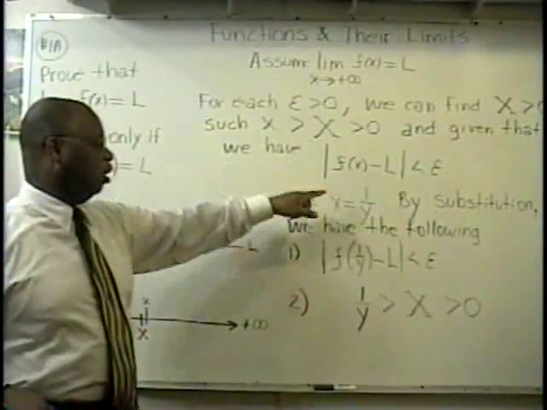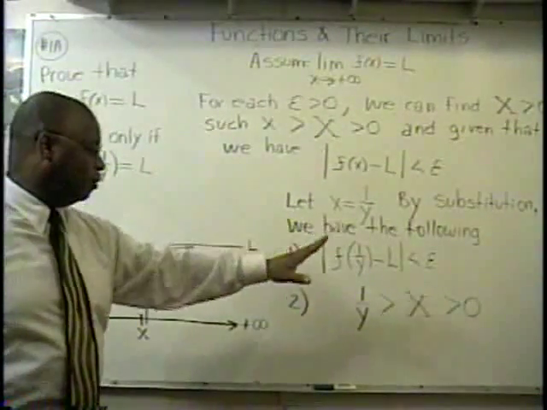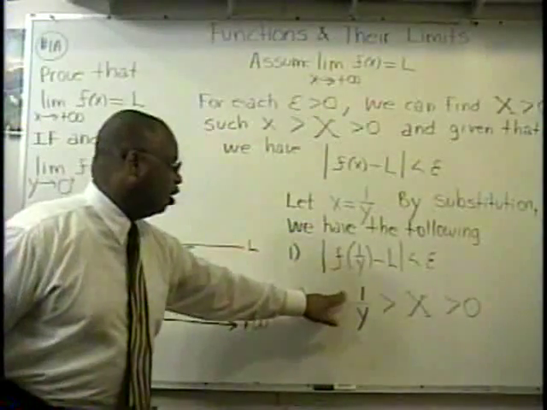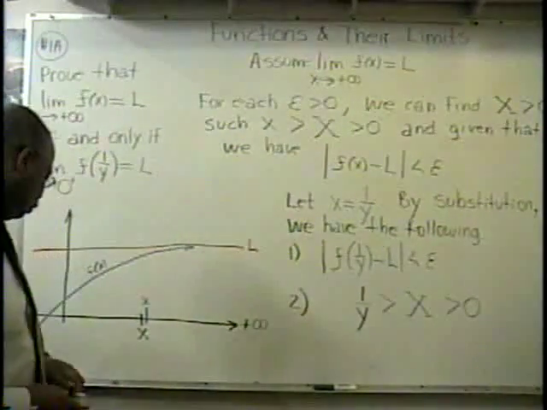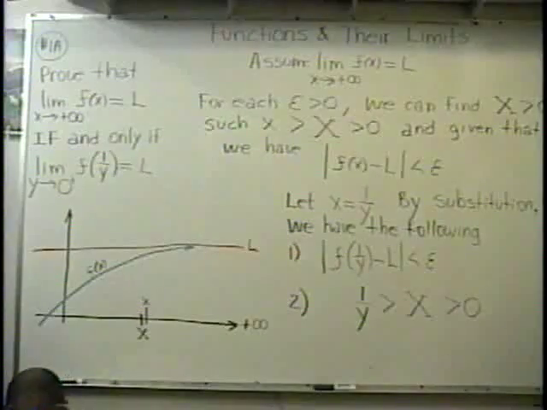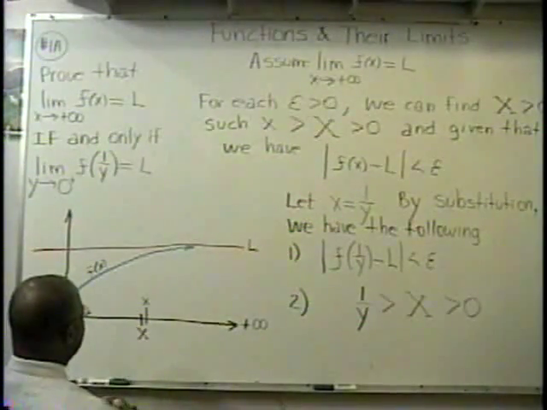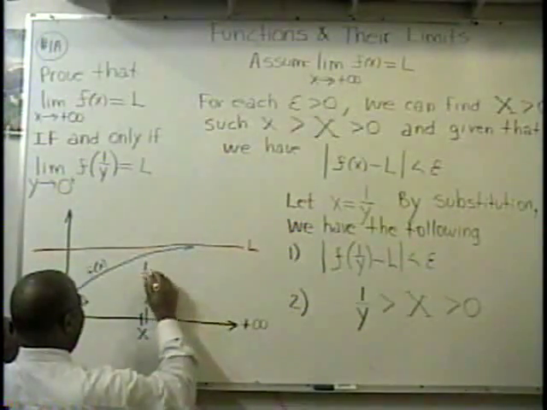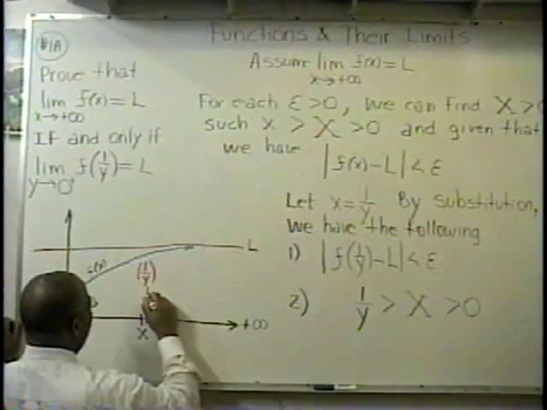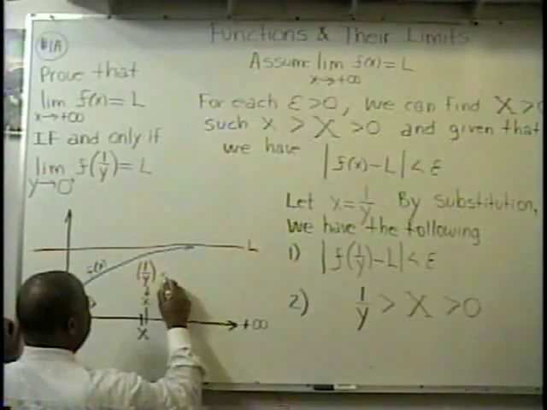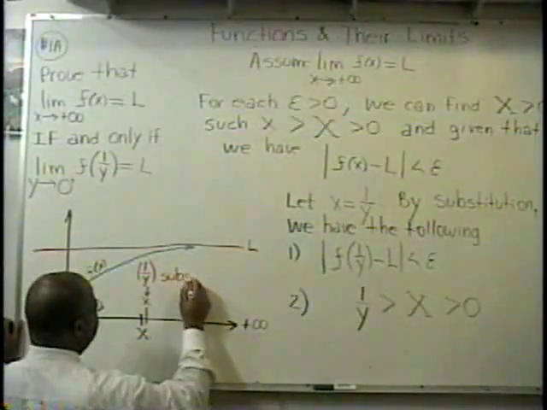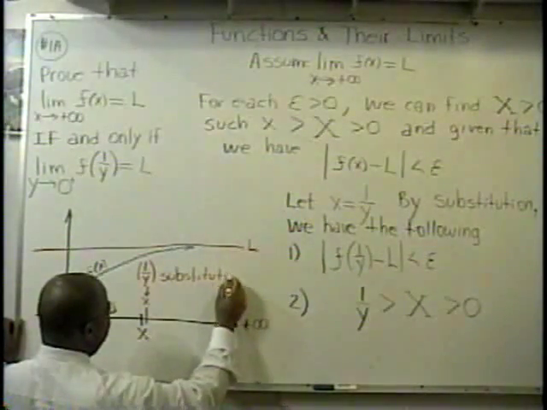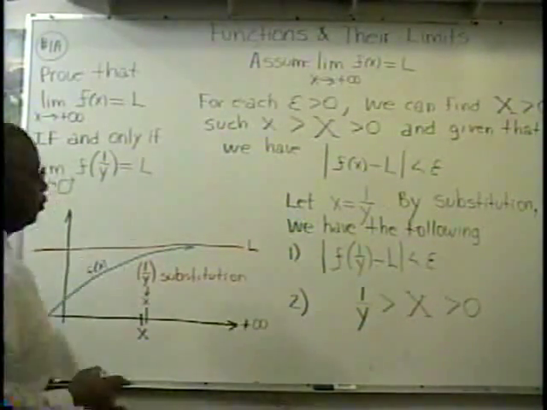I said let X equal 1 over y. So by the process of substitution, we have y now in place of the X. In this case, by substitution, I said here we have 1 over y, and now the 1 over y took the place of the X by substitution.